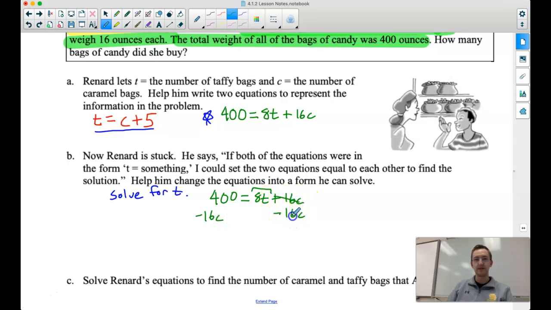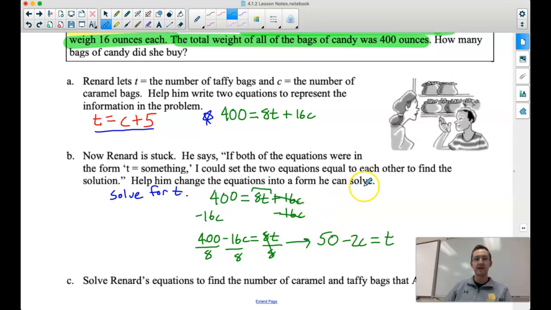If we do that, the 16c's cancel here. Our next line should read 400 minus 16c is equal to 8 times t. Now we've got to do one more step to get t by itself. We've got to divide everything by 8. Our 8's cancel over here, and when we divide on the left-hand side, we are left with 50 minus 2c is equal to t. So we just took this and moved it that way.